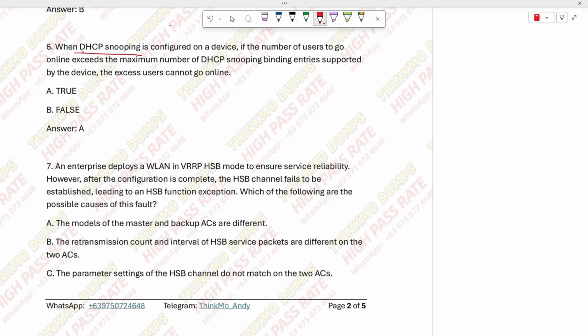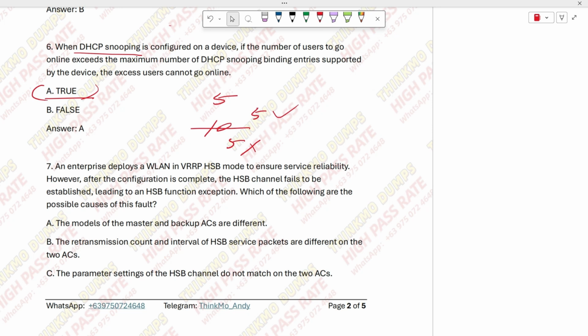Regarding the configuration of DHCP snooping, after we enable this feature, if the number of users exceeds the maximum number of supported binding entries, will users who exceed this limit be unable to get online? So for this question, let's say you set the limit to only allow 5 people through, but 10 people show up. Out of these 10, 5 won't be able to get through, right? 5 people can get through, correct? So the description in this question is accurate.